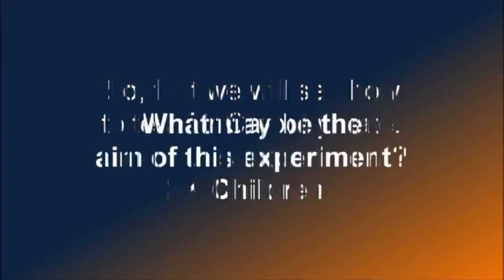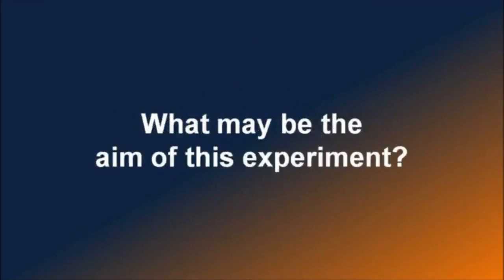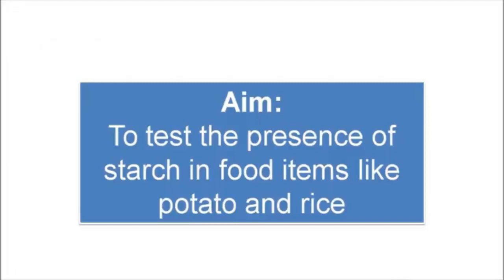Okay, children? Now guess what may be the aim of that experiment? Yes, to test the presence of carbohydrate or starch in food items like potato and rice.